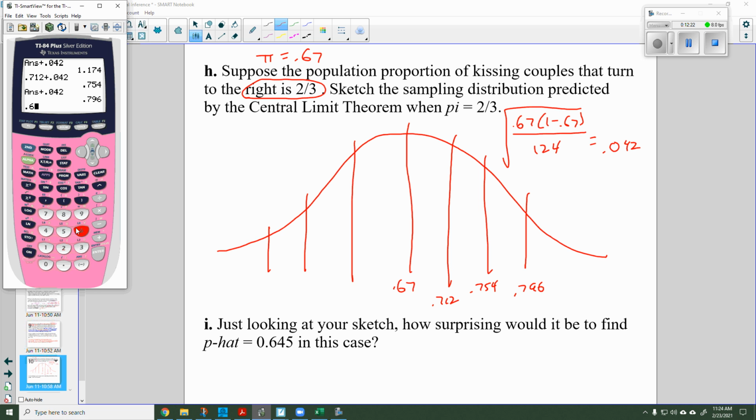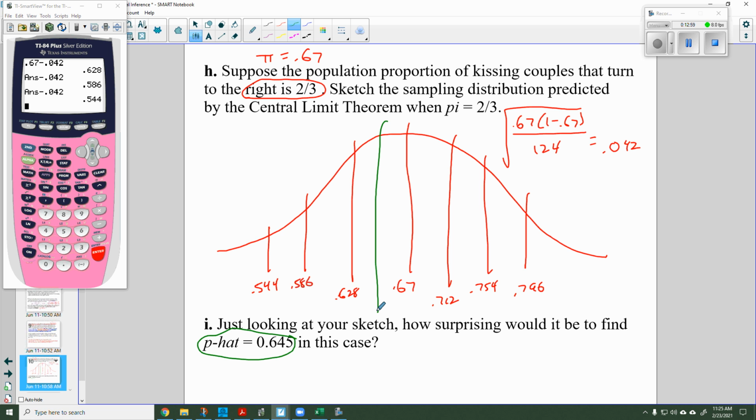And if I go 0.67 minus 0.042 minus 0.042 minus 0.042, on this side I get 0.628, 0.586, 0.544. Now, looking at my actual result of p hat equals 0.645, that would be somewhere right in here.